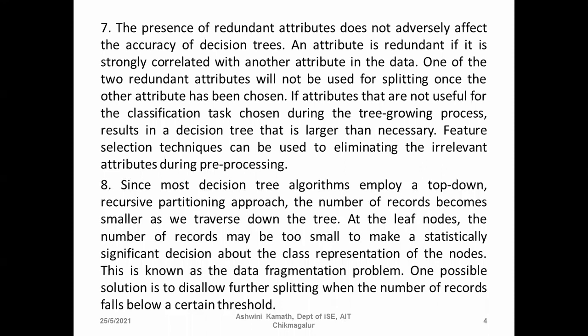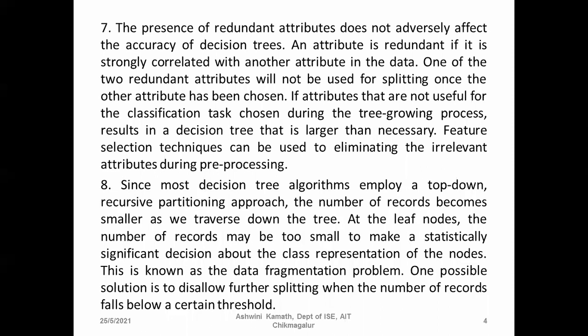And the eighth one: since most decision tree algorithms employ a top-down recursive partitioning approach, the number of records becomes smaller as we traverse down the tree. That is, if you choose the first attribute in the first level, it will not be taken in the second level.